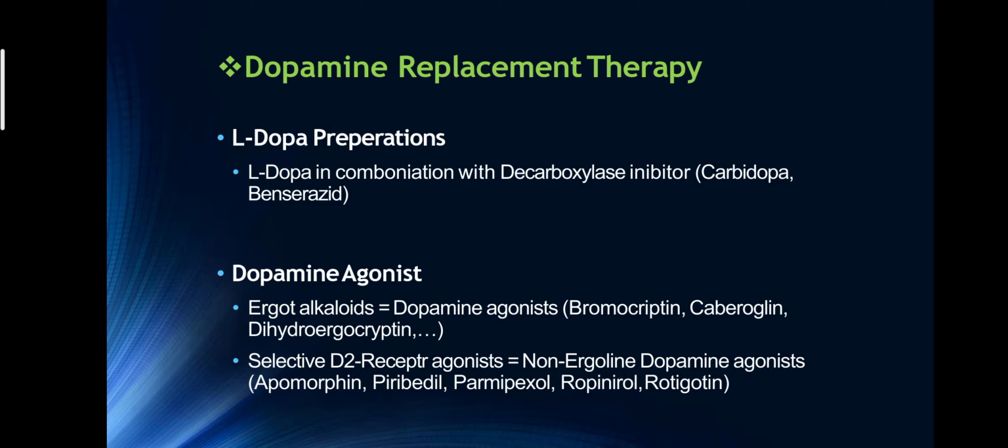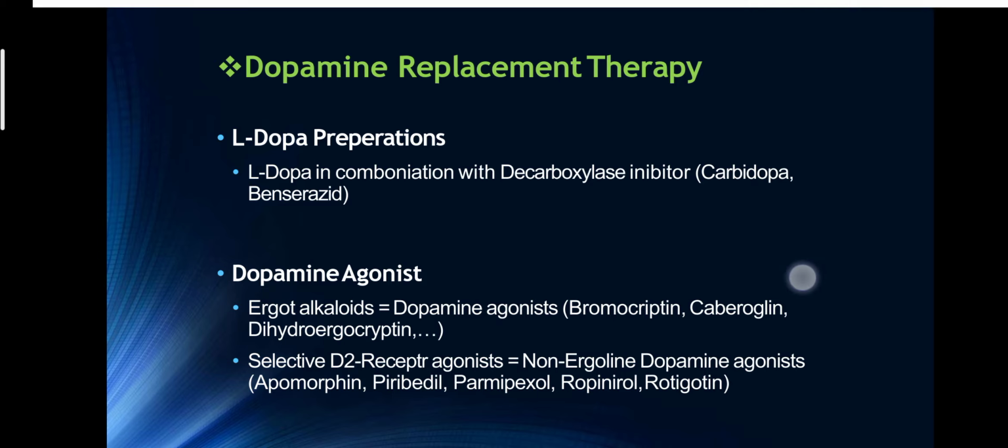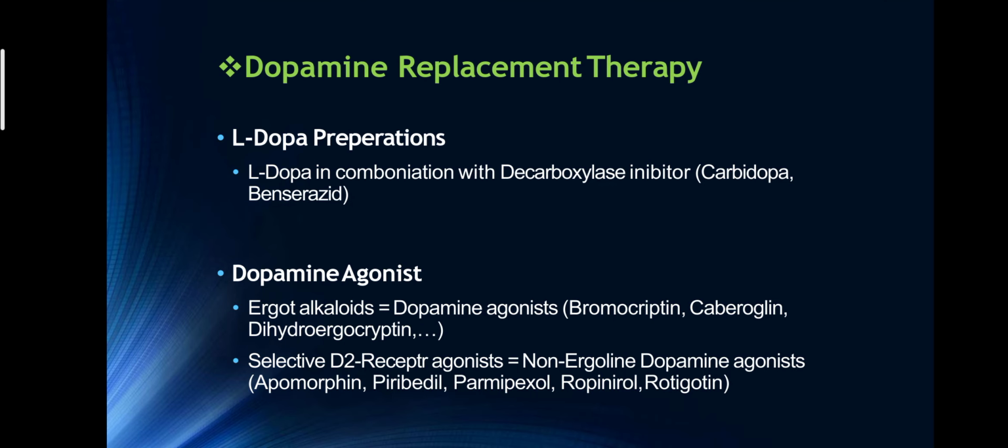Okay, so we also use dopamine agonists that are ergot alkaloids, for example bromocriptine, cabergoline, dihydroergocryptine. These can be used as agonists. And the selective D2 receptor agonists are non-ergoline dopamine agonists like apomorphine, piribedil, pramipexole, ropinirole, rotigotine. Okay, so we move on to the next slide.